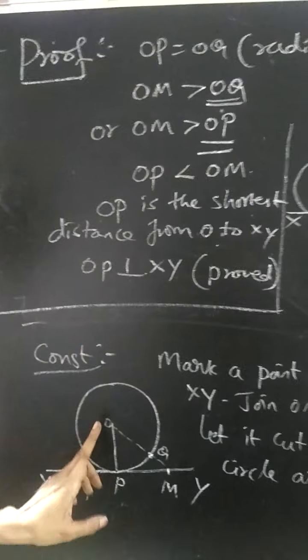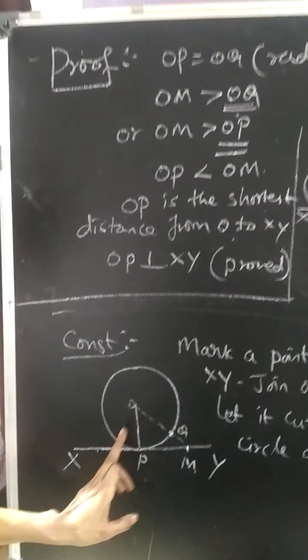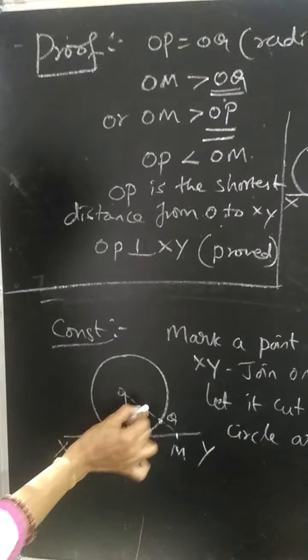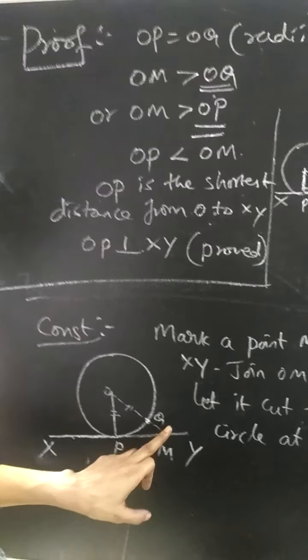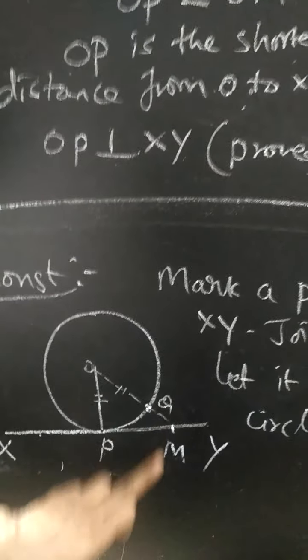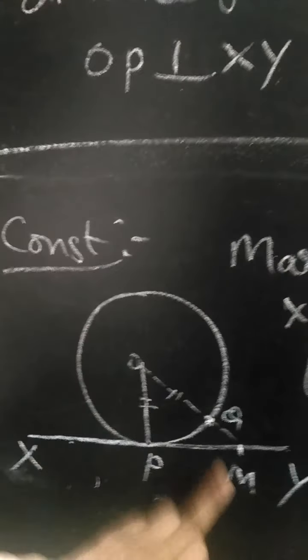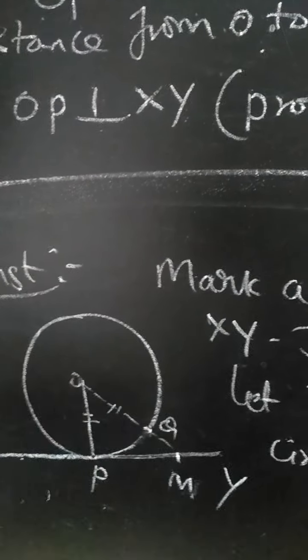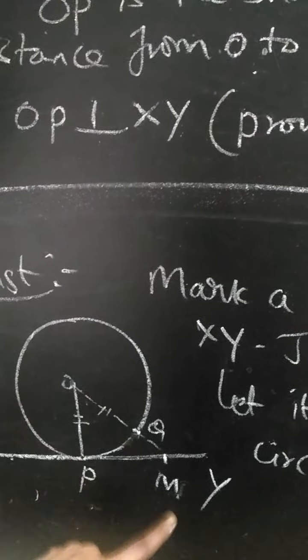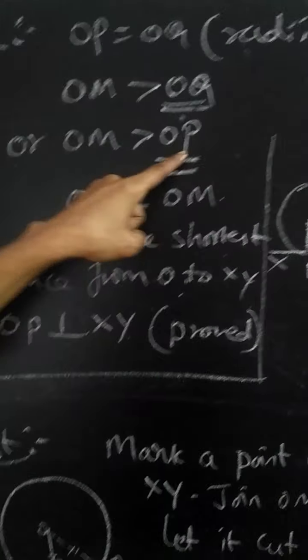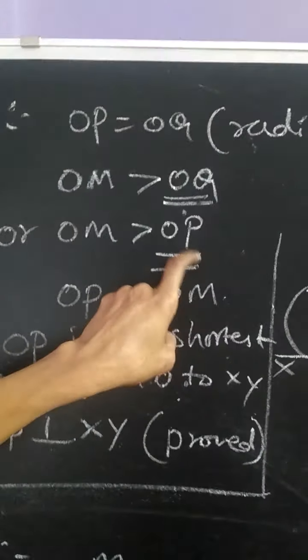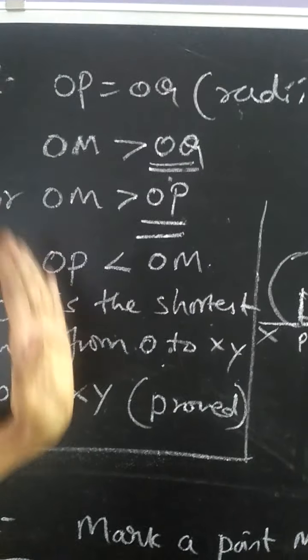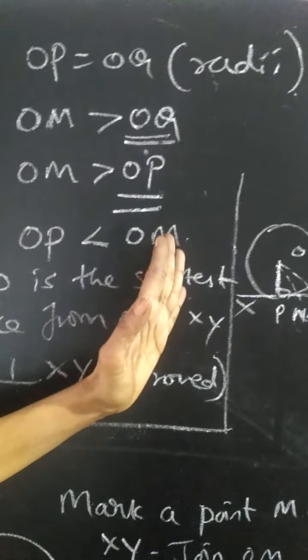So have you understood? Once again, the proof: OP is equal to OQ, radii of the same circle. These two are radii. And when you see this circle, you can come to the conclusion that OM is greater than OQ. OM comes out of the circle, whereas OQ is the radius. So OM is greater than OQ, or OM is greater than OP because OP and OQ are equal. In reverse, you can write OP is lesser than OM.